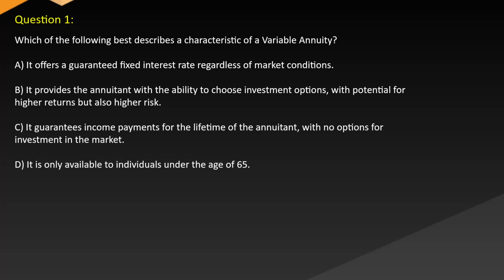Question 1. Which of the following best describes a characteristic of a variable annuity? A. It offers a guaranteed fixed interest rate regardless of market conditions. B. It provides the annuitant with the ability to choose investment options with potential for higher returns but also higher risk. C. It guarantees income payments for the lifetime of the annuitant with no options for investment in the market. D. It is only available to individuals under the age of 65.